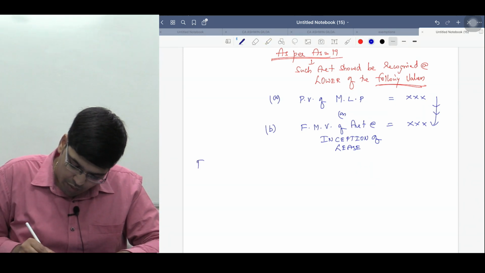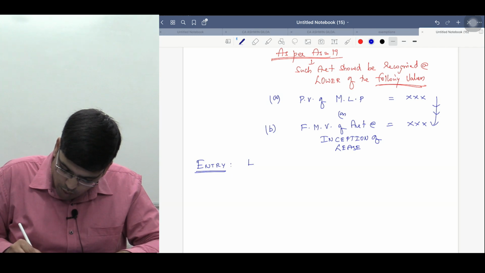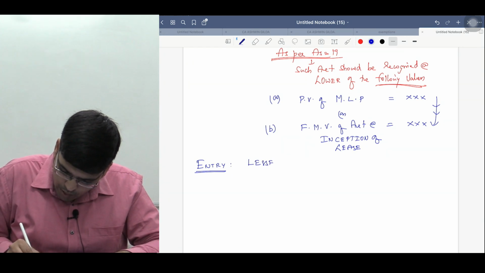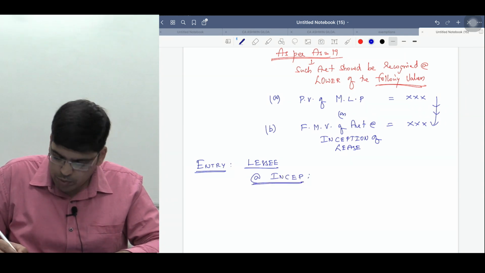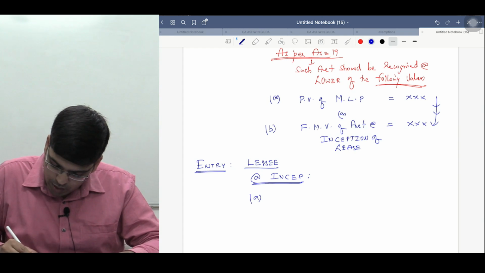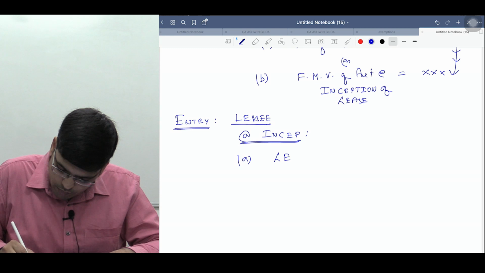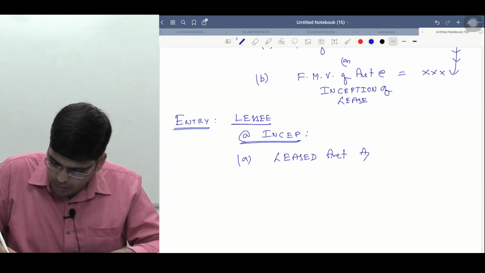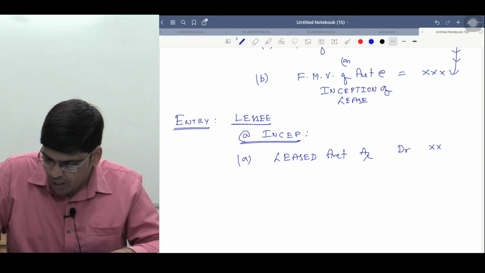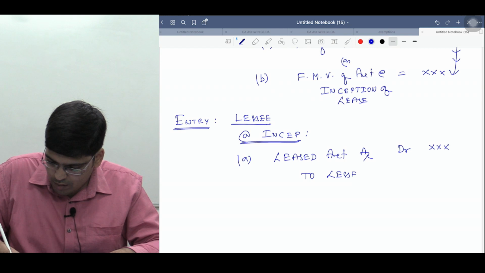For this, what entry will we write in the books of lessee? Lessee books में क्या entry बनेगी? At the inception of the lease, at the beginning of the lease, the entry should be leased asset account debit. जो सर आपने लिया है लीज पे वो. To lessor.